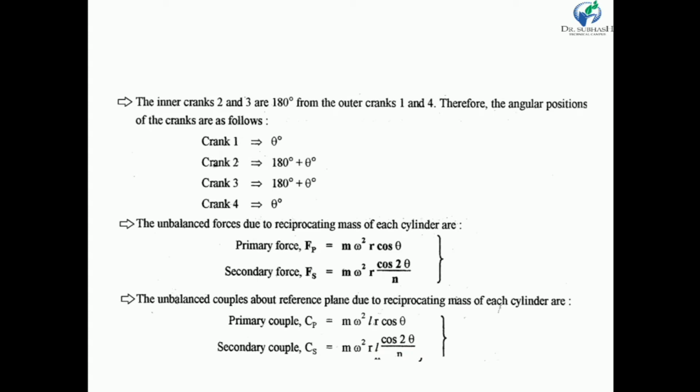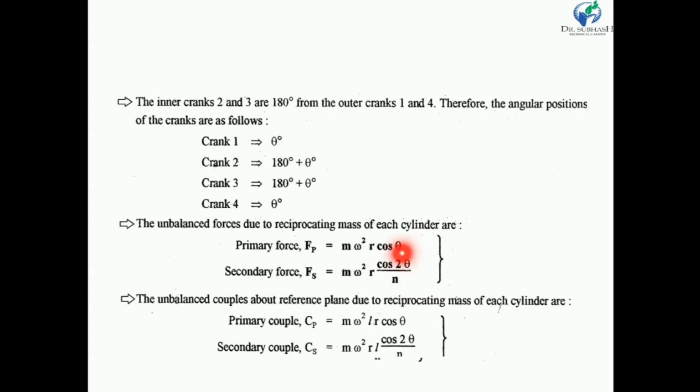My dear friends, here m is the mass of reciprocating parts per cylinder, omega is the angular speed of the crank in radian per second, r is the radius of the crank, and theta is the angle made by the crank with the line of stroke, or we can say the center line of the cylinder. And here n is the obliquity ratio, so n is equal to L by R, where L is the length of